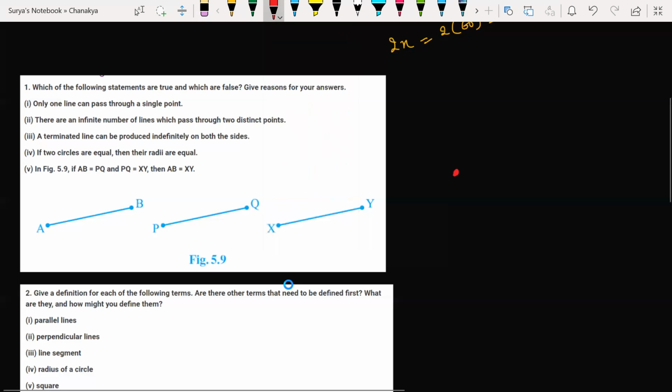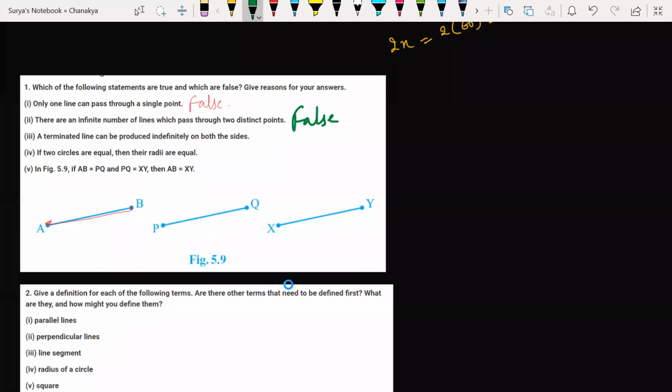Next one, make it fast. Sir, false. There are infinite number of lines which can pass through two distinct points. Look at this here, two distinct points. This point and this point, only one line can pass between the two points. As per the norms, only one line can pass. That is the reason. All right.